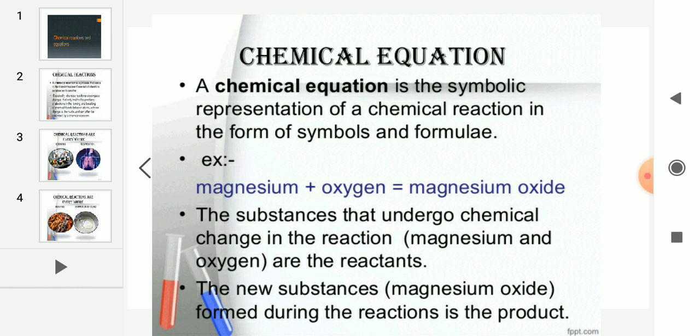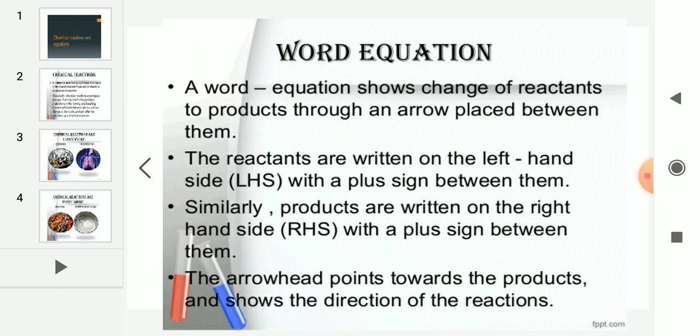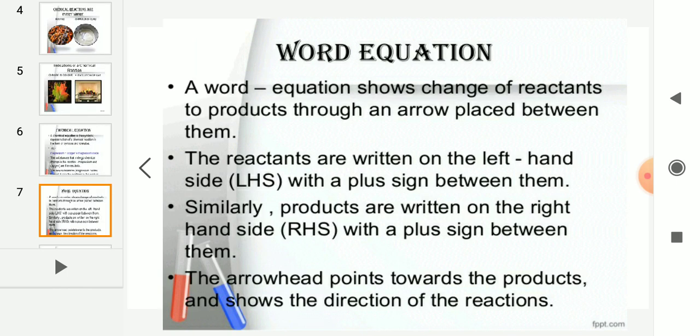So the substances that undergo the chemical change are called the reactants, and the new substances formed after the chemical reaction are called the products. The reactants and products are connected with an arrow symbol. All the chemical equations you must have observed this. This is the chemical equation, that means word equations.